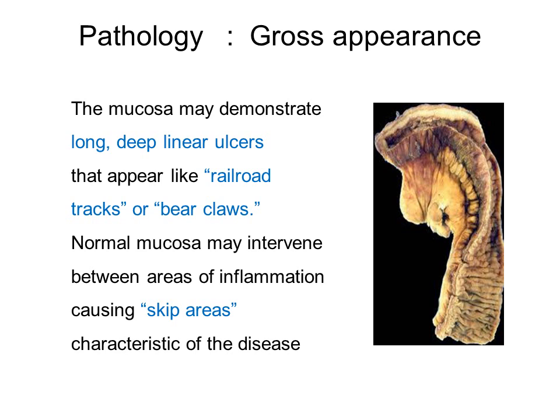So these are called skip areas. Okay, so skip areas are again characteristic of Crohn's disease. In ulcerative colitis, there is a continuous involvement, but in Crohn's disease there are strictures in between, there are long deep linear ulcers in between, and the intermediate mucosa appears normal, which are called skip lesions.